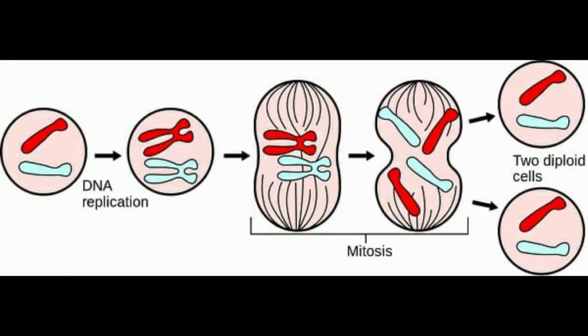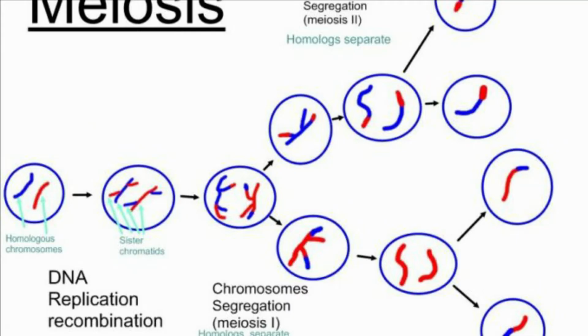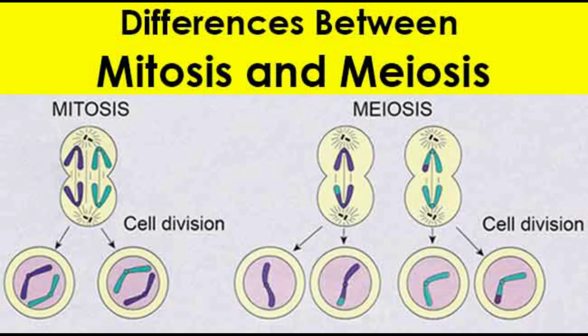Mitosis produces two identical cells, each with the full amount of DNA, but on the other side, meiosis produces four genetically unique cells, each with half the amount of DNA. So that's the difference between mitosis and meiosis.